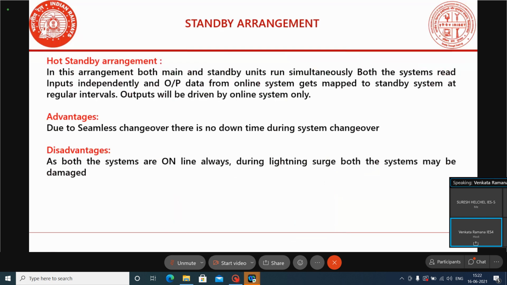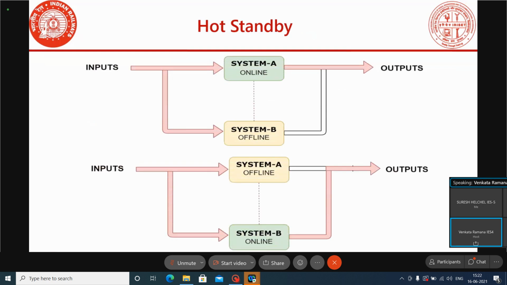Next, we have one more arrangement, that is the hot standby arrangement. In the hot standby, what will happen? Here also we have two systems, system A and system B. Both the systems are powered on. A system is powered on, B system is powered on. A system is reading the inputs, and B system is also reading the inputs, inputs from panel, inputs from field.